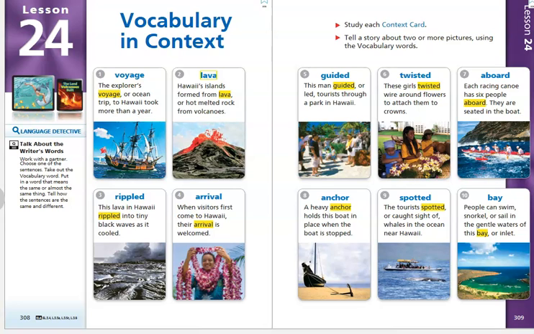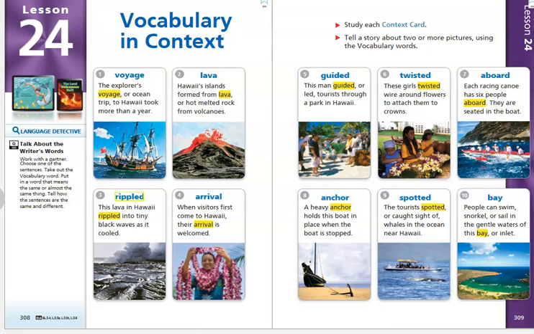Okay, number three, rippled. This lava in Hawaii rippled into tiny black waves as it cooled. And for this word, this is one that I would normally have you take your hand and make kind of a little wavy motion through the air if we were in the classroom. So everyone go ahead and try that from home.